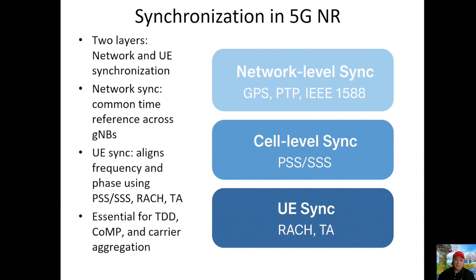UE synchronization ensures that each device aligns both frequency and phase with its serving cell before data transmission. It starts with primary and secondary synchronization signals and fine-tunes through RACH, preamble, and TA commands.